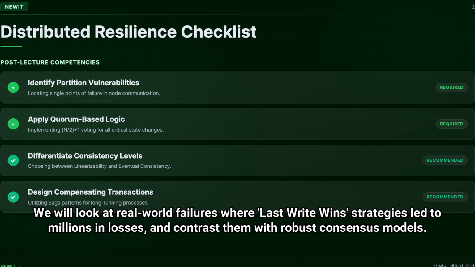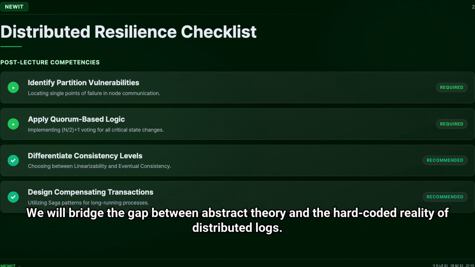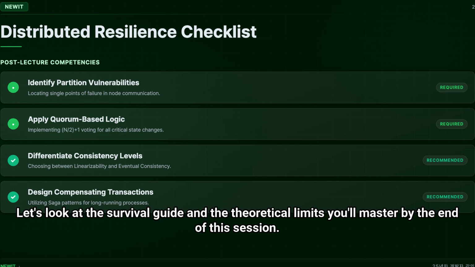We will look at real-world failures where last-write-wins strategies led to millions in losses, and contrast them with robust consensus models. Whether you are building microservices on Kubernetes or designing a global edge network, your ability to diagnose and prevent these failures is what separates a senior architect from a junior developer. We will bridge the gap between abstract theory and the hard-coded reality of distributed logs. But how can we prove this disaster is mathematically inevitable in any distributed environment? Let's look at the survival guide and the theoretical limits you'll master by the end of the session.